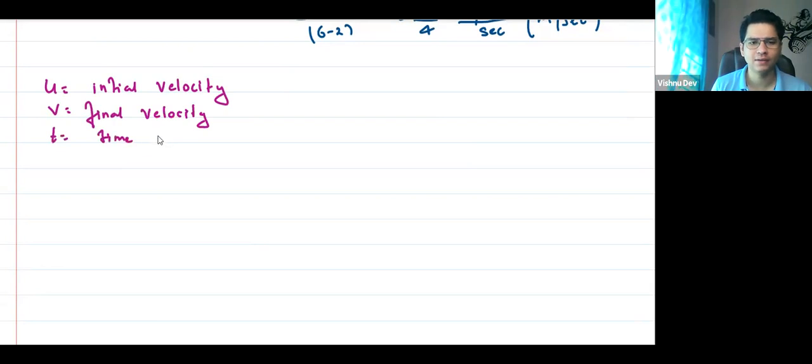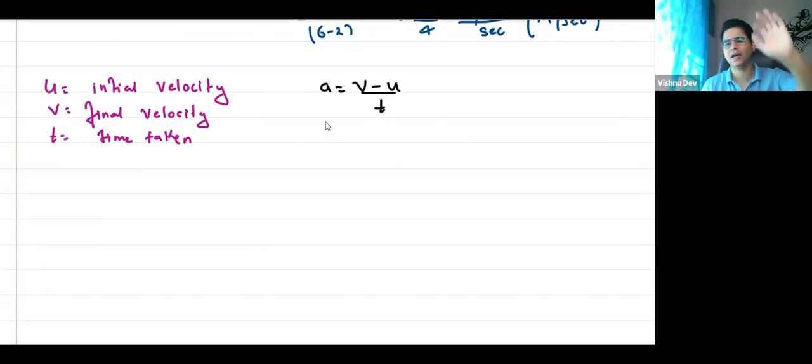So in that case, acceleration can be written as v minus u by t.